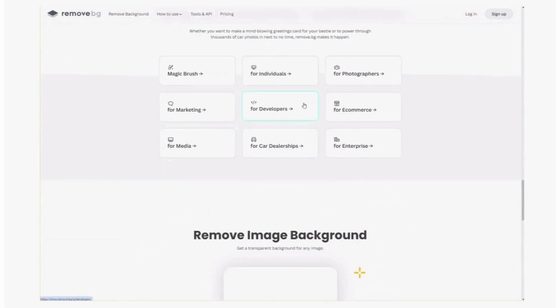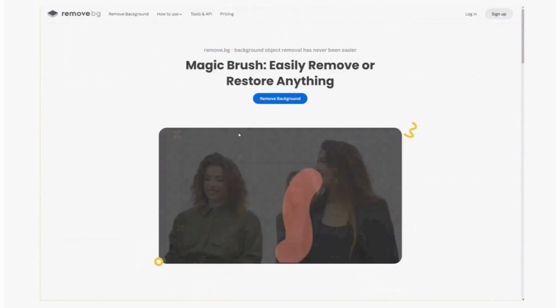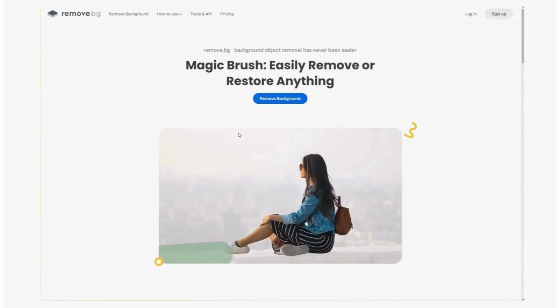It additionally presents the remarkable Magic Brush tool, a powerful instrument for effortlessly eliminating objects or individuals from an image. This tool provides the freedom to selectively decide which elements to retain and which to eliminate.